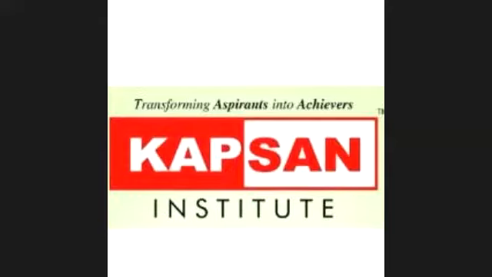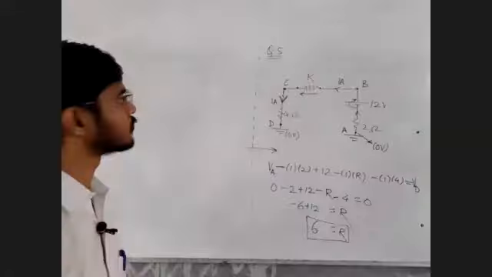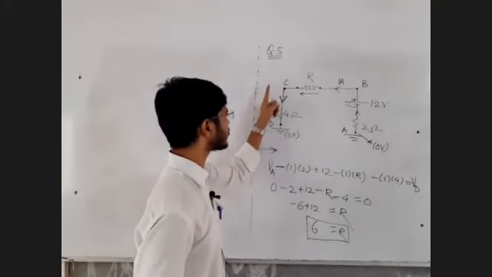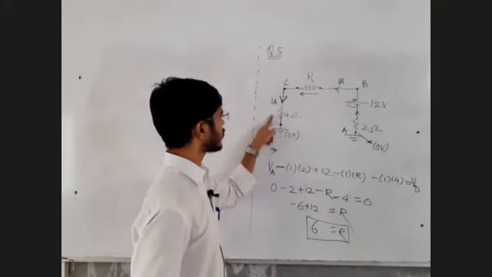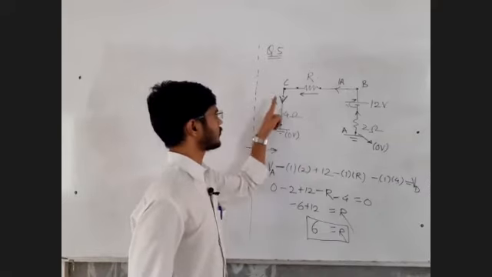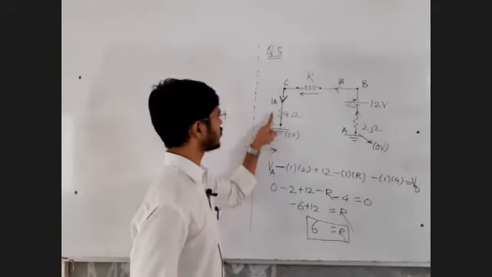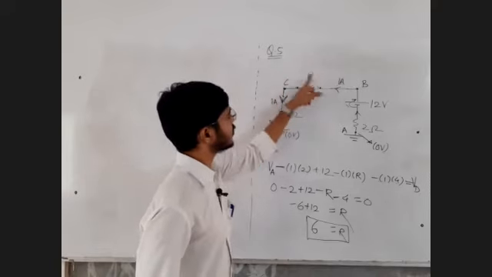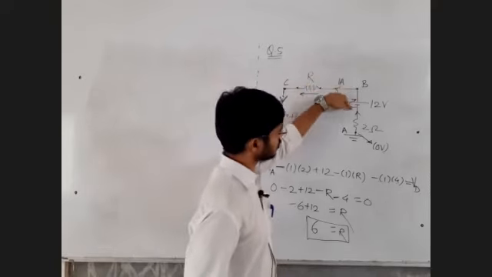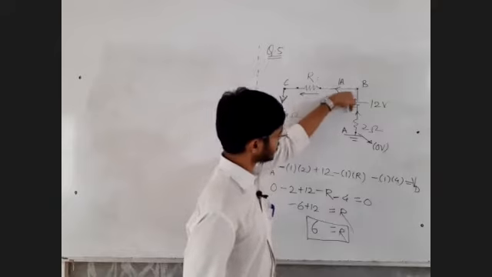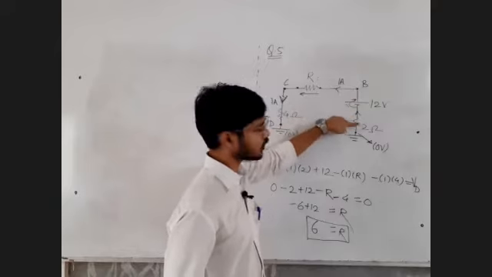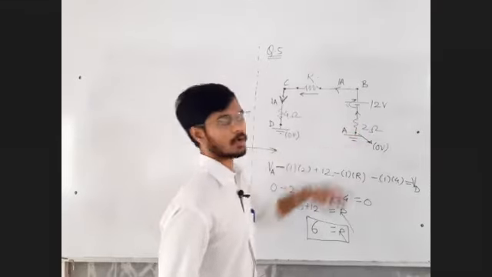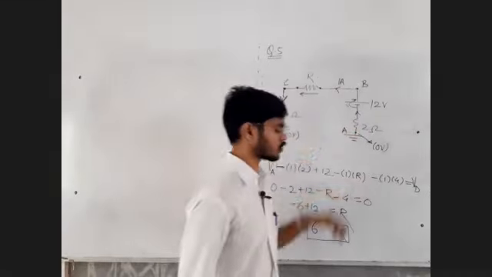Can we go from D to A? Yes, you can go from D to A also. But in that case, you will be moving opposite to the current. So there will be lower potential to higher potential movement. So you have to add: 0 volt plus 1 into 4 plus 1 into R, positive to negative EMF is negative, minus 12, again plus 2 into 1 ampere, is equal to potential of point A. You can move from D to A also, absolutely no problem.